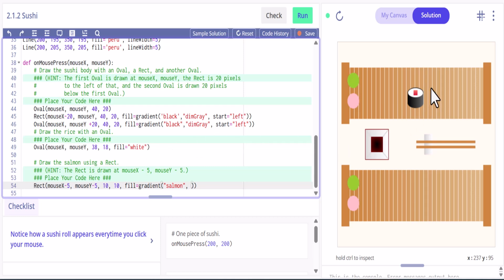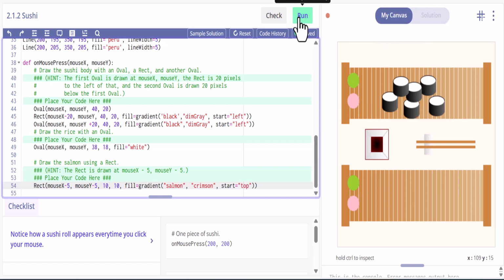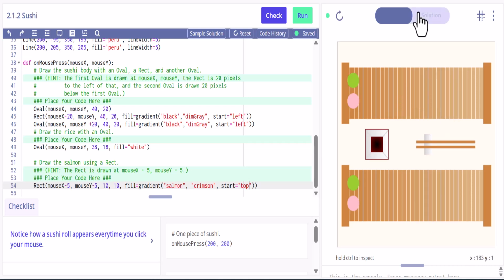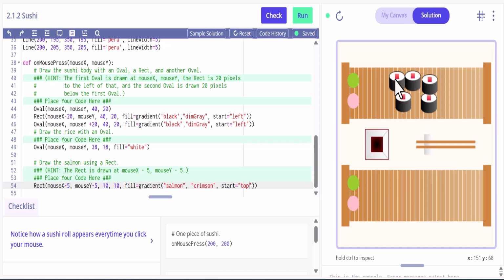I think, what was the other one here? Crimson. Okay, let's check it out. That looks the same to me. Yeah, I think that's it. All right, hopefully this helps you with your coding, and good luck.